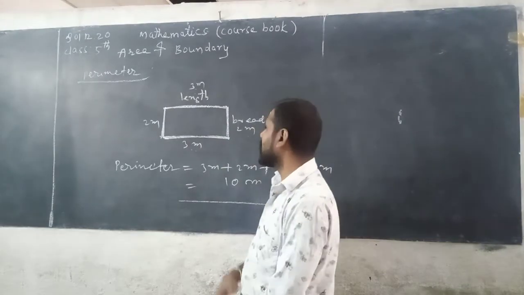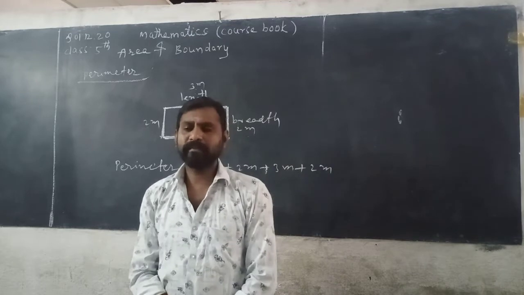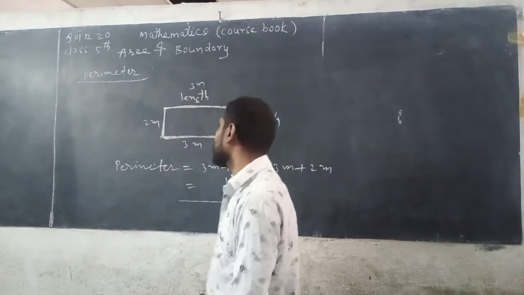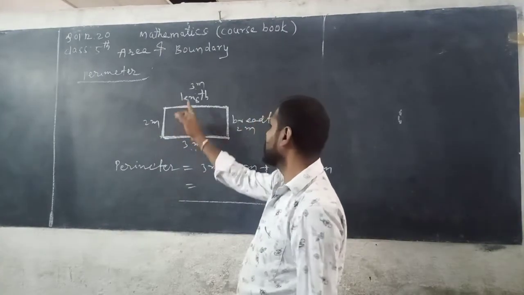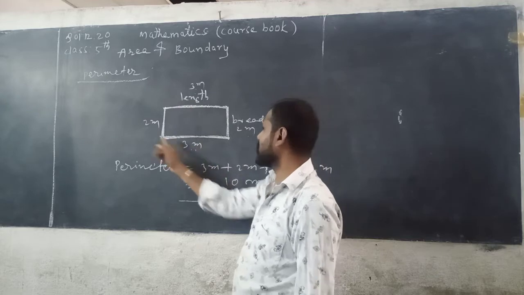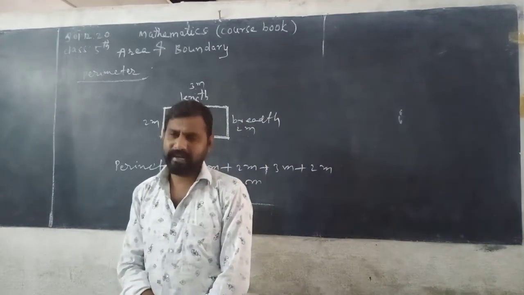In a rectangle, the opposite sides are equal and parallel. Here, length plus breadth plus length plus breadth means 3 plus 2 plus 3 plus 2, you can get 10. 10 is the perimeter of the given rectangle.